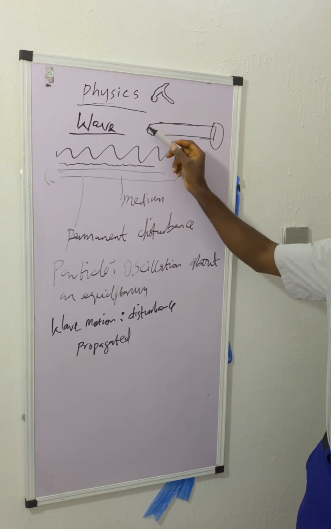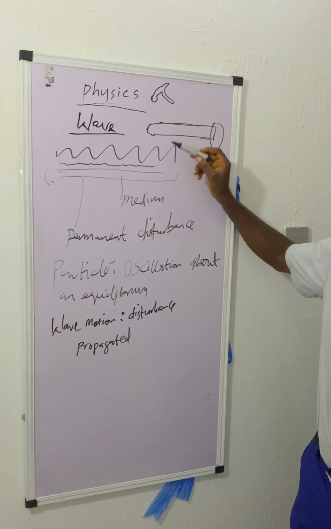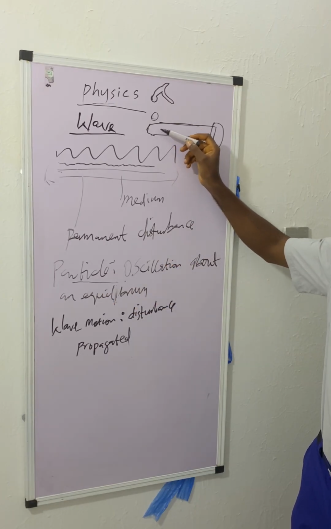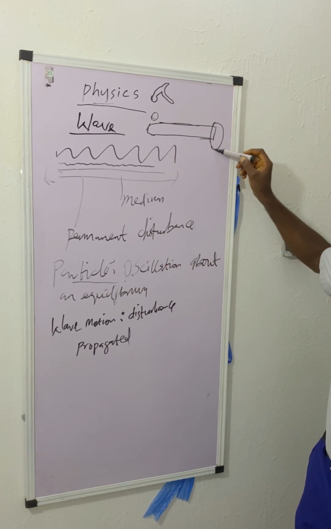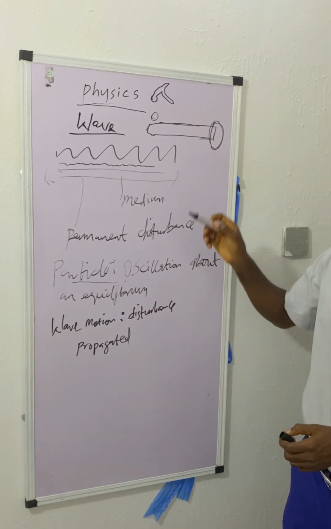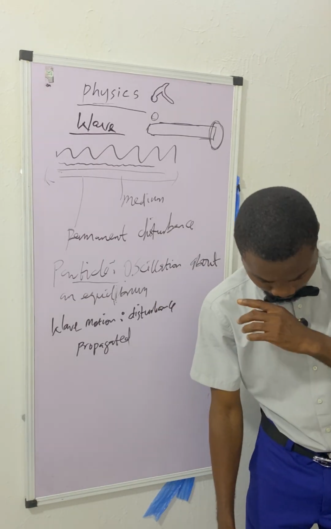The disturbance is transferred in form of wave, but this metallic object vibrates. That's particle motion. But that disturbance, as a result of that vibration, travels to this place where it is held with the hand, and you feel that someone just hit something on this metallic object. So hope you understood the difference now between the two of them.